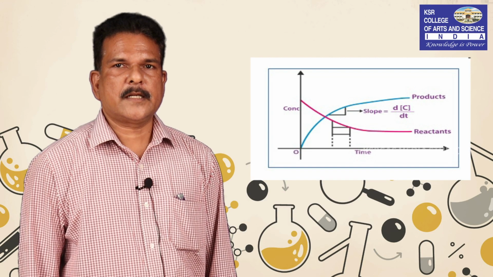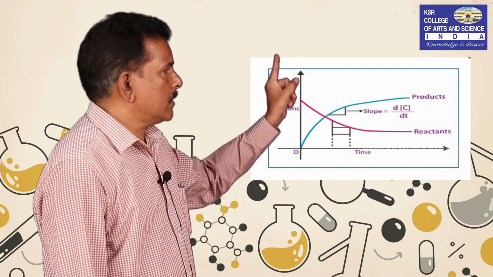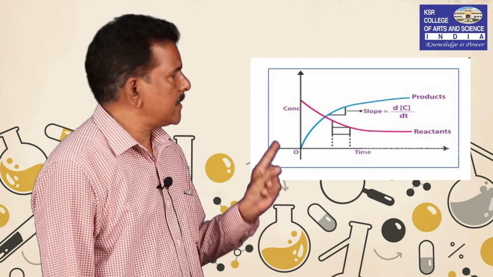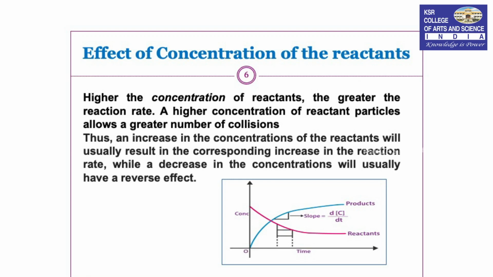Let us consider the graph. The graph is plotted between concentration versus time. Here 2 lines are there, red line and blue line. The blue line shows the product curve and the red line indicates the reactant curve. So, from there we could say the concentration of the reactant gradually decreases and the product concentration gradually increases with time. That is what is shown in the graph.